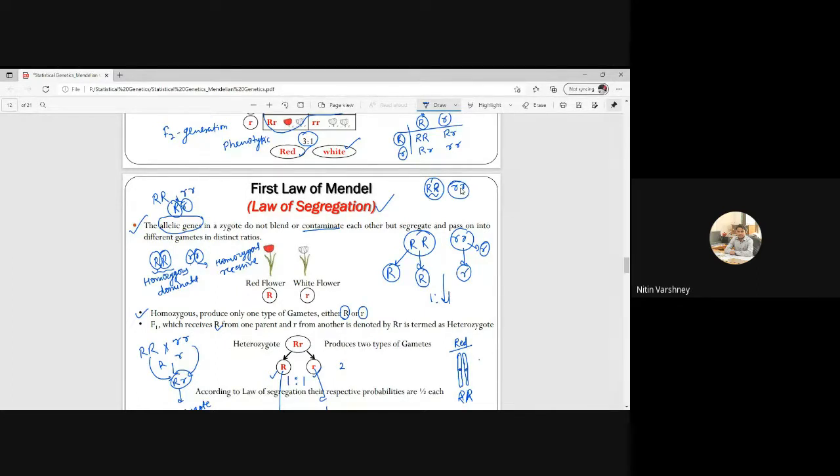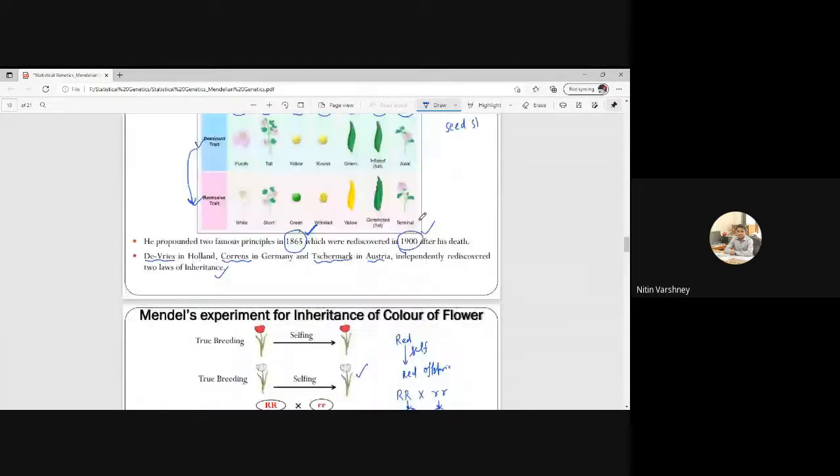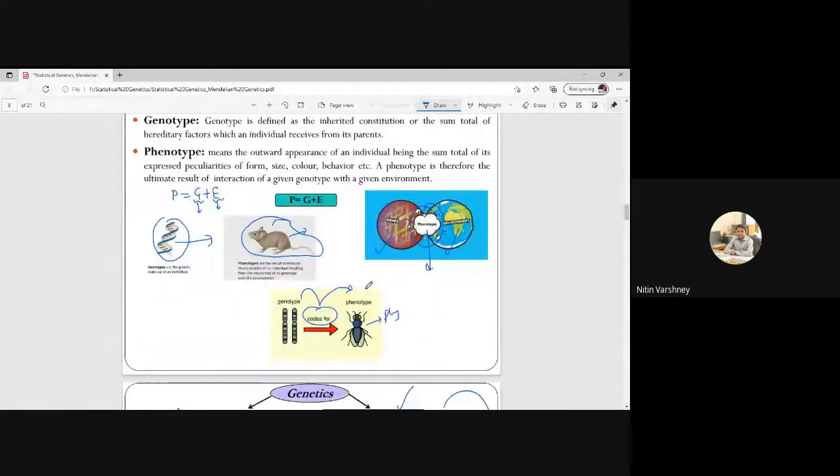So I am representing them in letters. I cannot again and again make this diagram of these genes. See here, one example I have taken. This is genotype, so I can write this as Rr. So these are alleles.